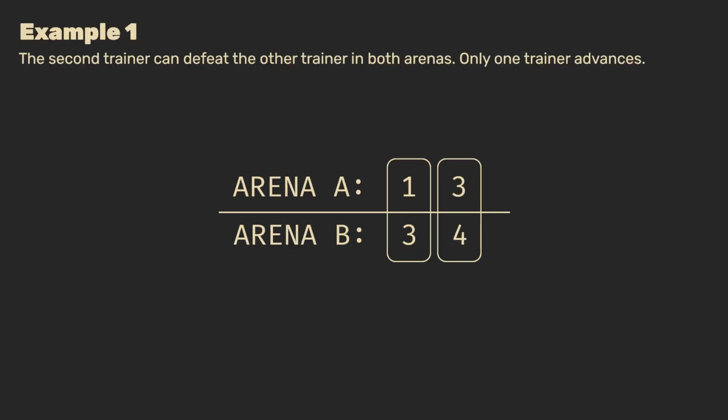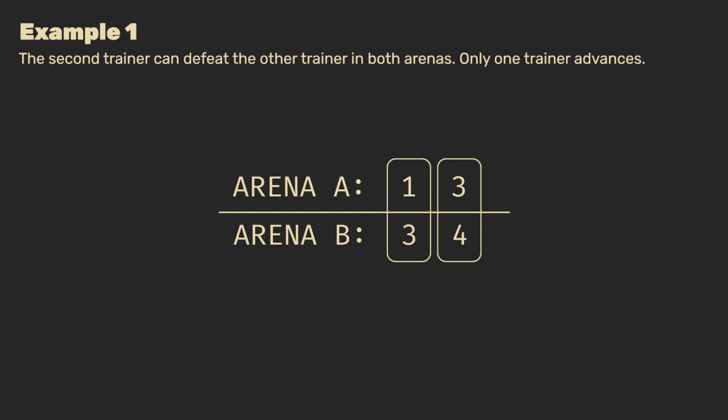Starting with example 1, if you look at the table, then you see that the top row represents Arena A, the bottom row Arena B. In the table, there are also 2 columns, which are visually highlighted by the rounded rectangles. These columns represent 2 trainers. Trainer 1 has a Pokemon with a strength of 1 in Arena A and a strength of 3 in Arena B. Similarly, Trainer number 2 has a Pokemon with strength of 3 in Arena A and a strength of 4